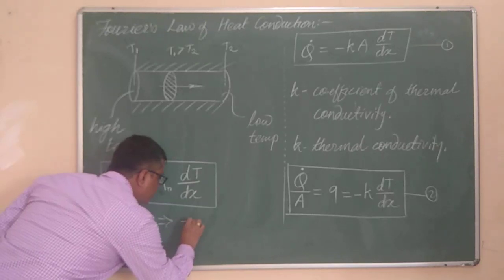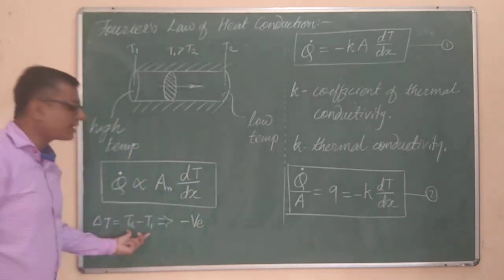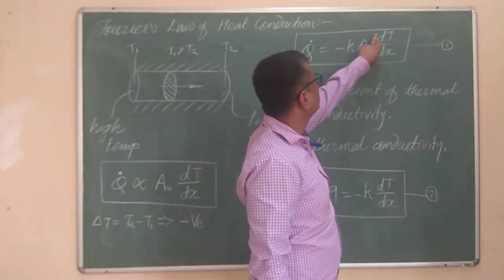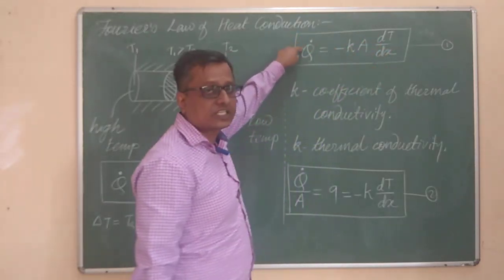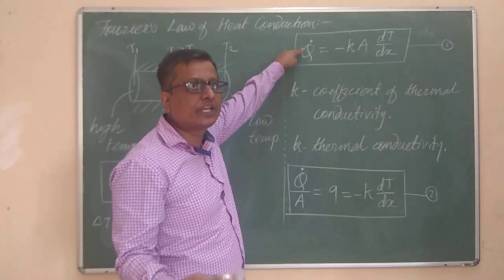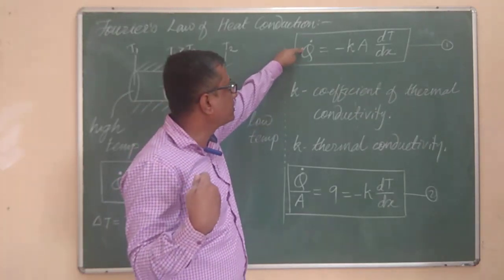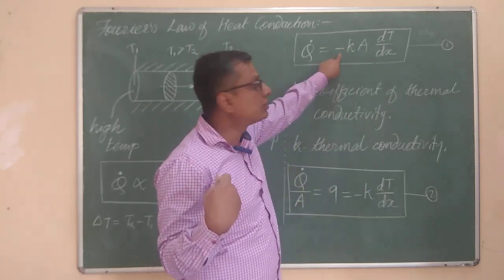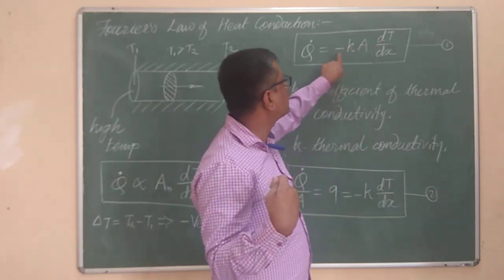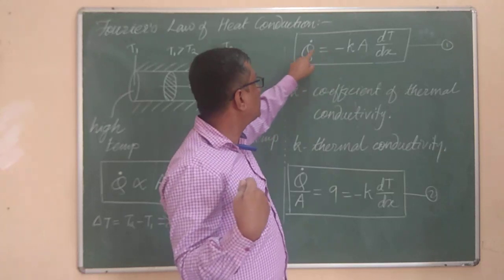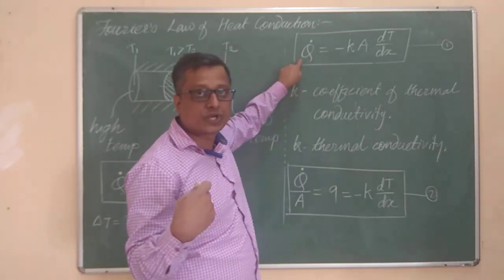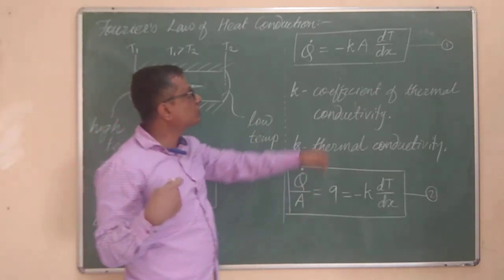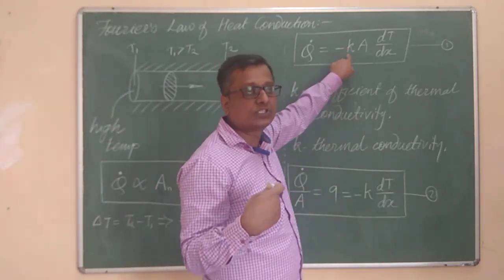This term will be negative, so the entire dT by dx will be negative. But we cannot say the heat transfer rate is negative; it would only mean that it is in the opposite direction. Just to make it positive, we have taken a negative sign over here, so that the two negative signs cancel each other, and we have q dot, the rate of heat transfer, as a positive value, and it also gives the value of k as positive.